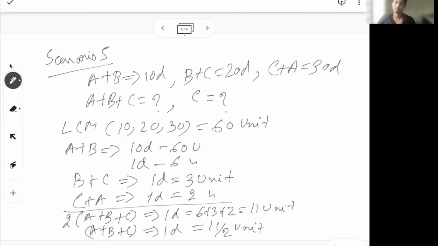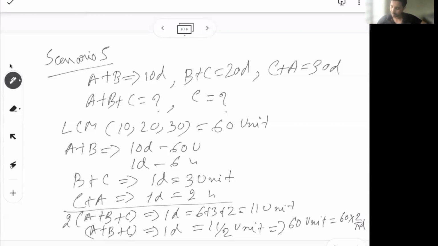So if you know they do 11 by 2 unit in a day, then for 60 unit they will take 60 into 2 by 11 days. Easy. So that's how you should do it. You know A plus B plus C together will do in one day 11 by 2 unit, so 60 unit will take how much? So basically you add all of them, you get twice the capacity of A plus B plus C for one day, and then you divide by 2.